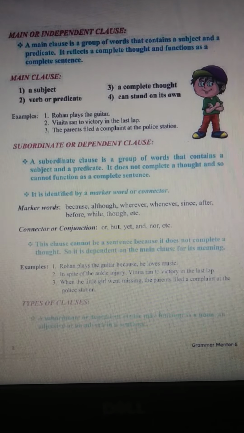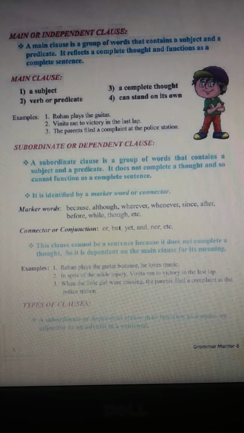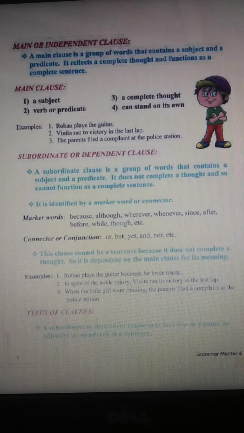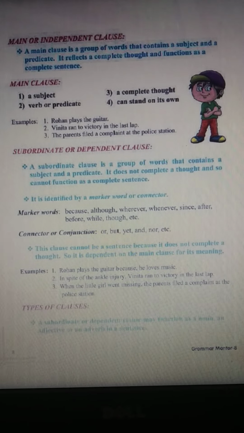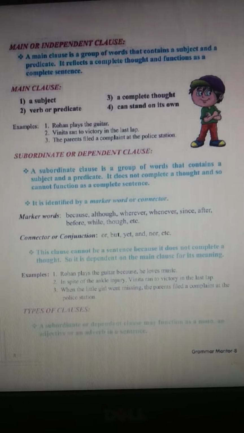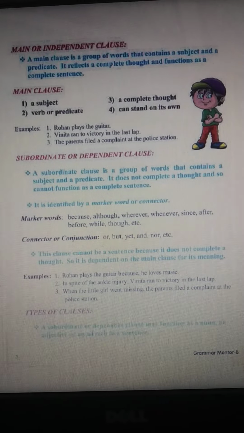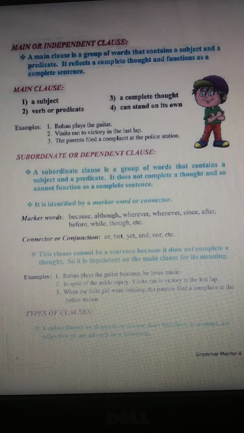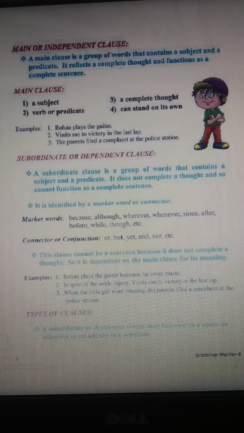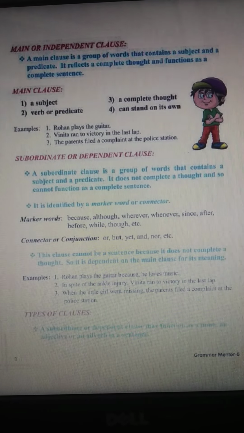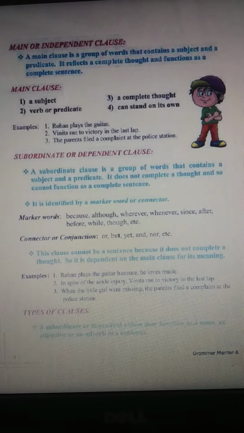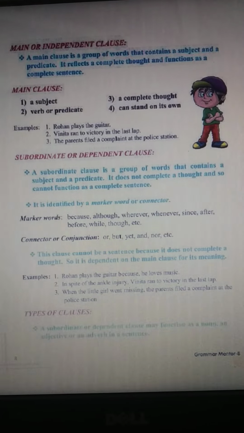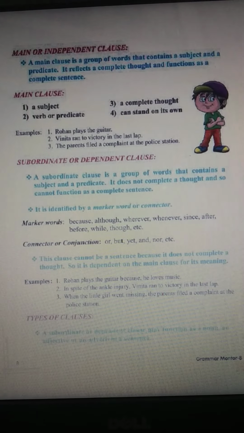It reflects a complete thought and functions as a complete sentence. So in a main clause, there is a subject, a complete thought, a verb or predicate, and it can stand on its own. So when these four things come along, we can call that particular sentence a main or independent clause.